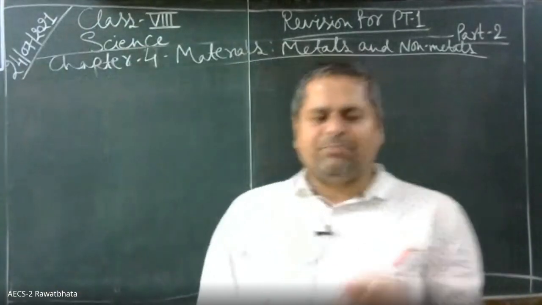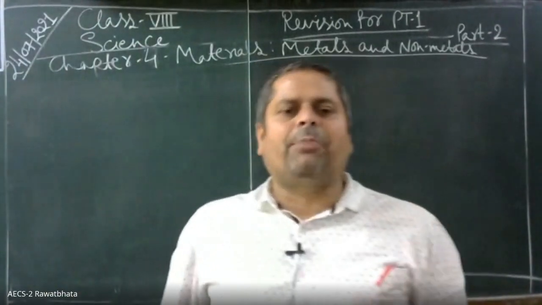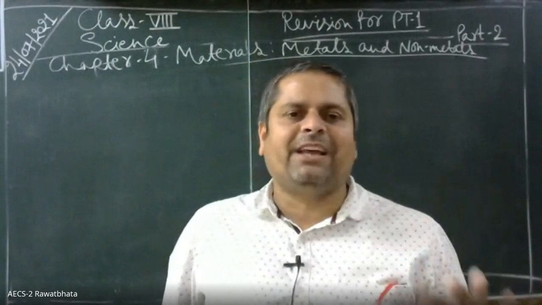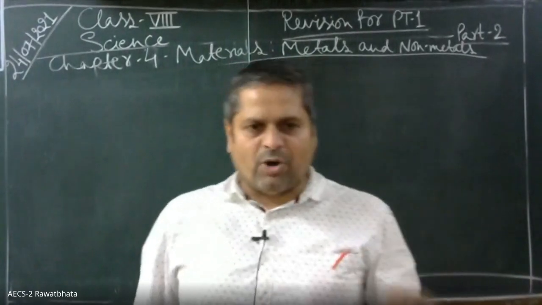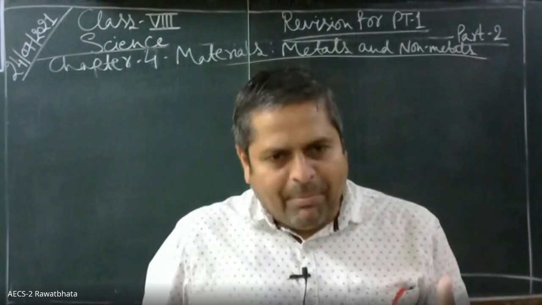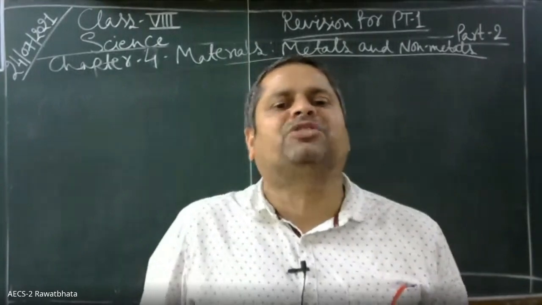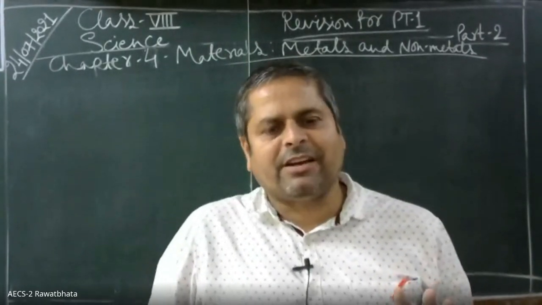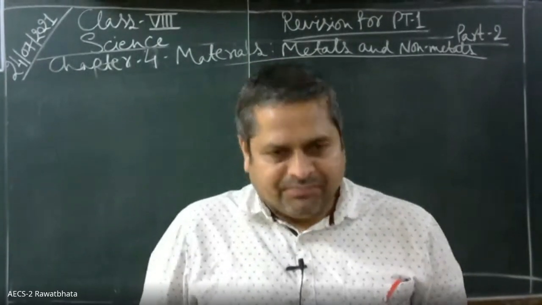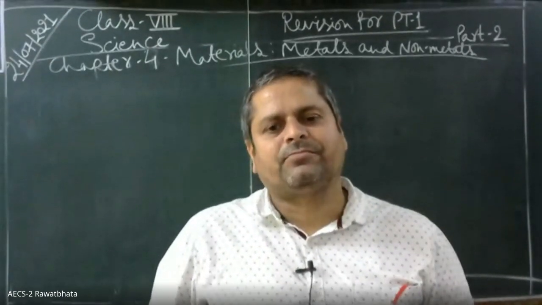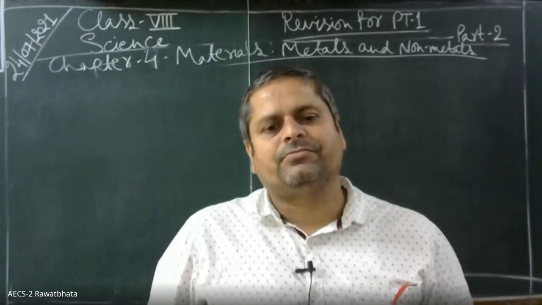So if something has these two properties of having some mass and occupying space, it is called matter. And matter is made up of very fine particles called atoms. Okay, children? And similar kind of atoms, what, children?